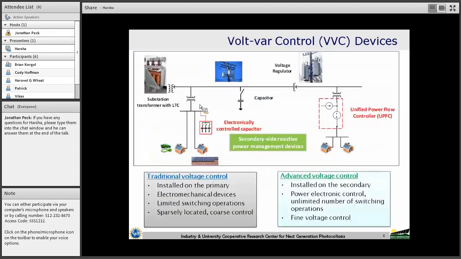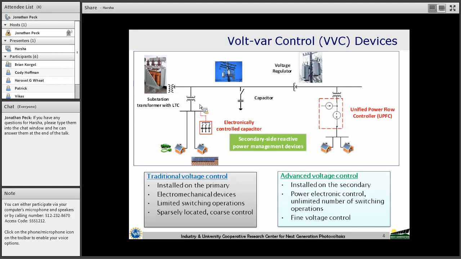So this figure shows various traditional voltage regulation controls available in distribution systems, as well as some of the advanced voltage regulation equipment.